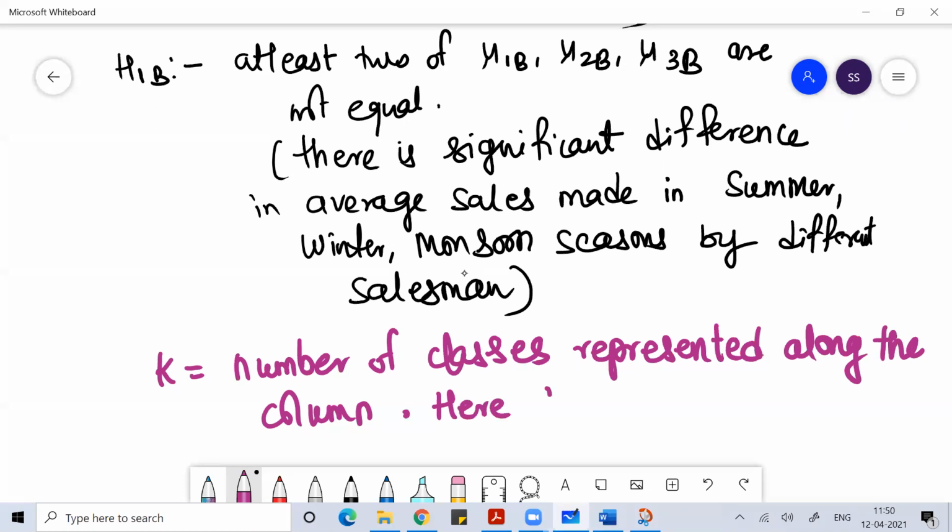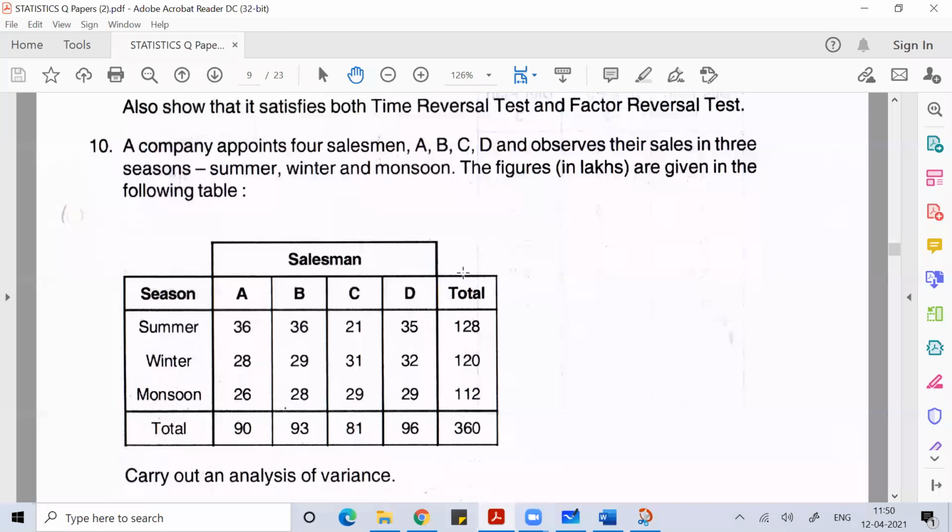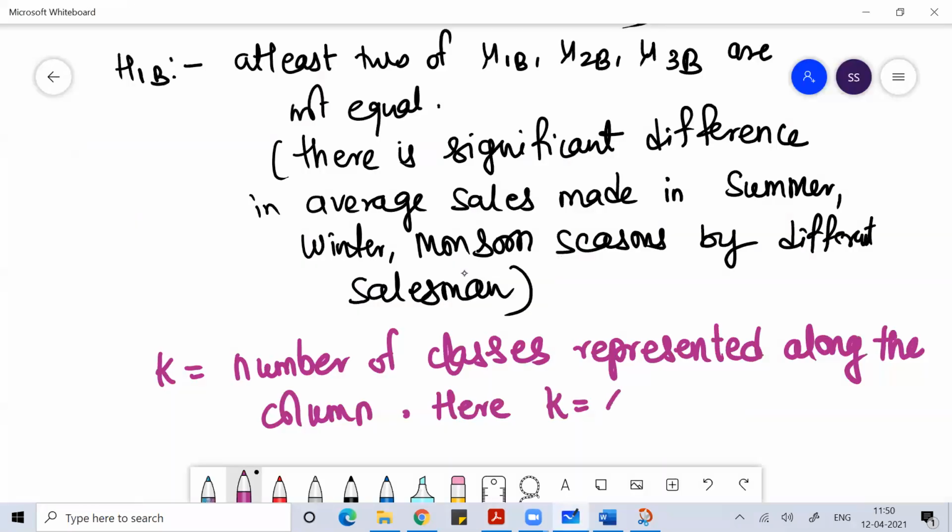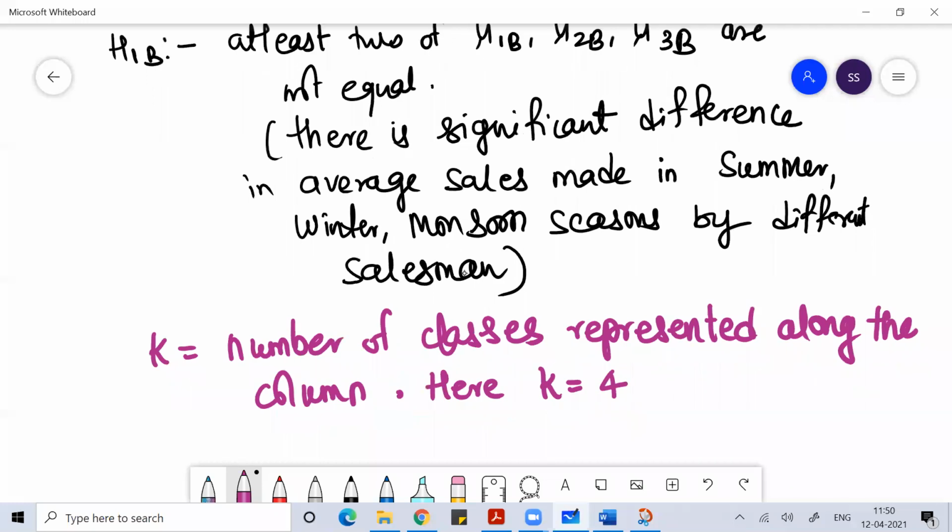So here your k is equal to 4, because 4 salesmen are there.